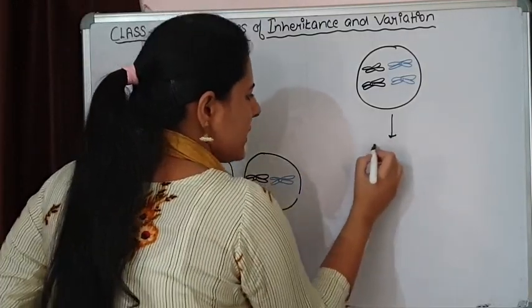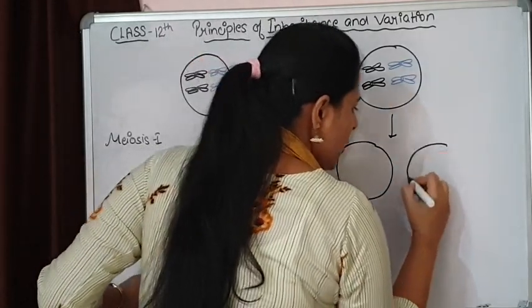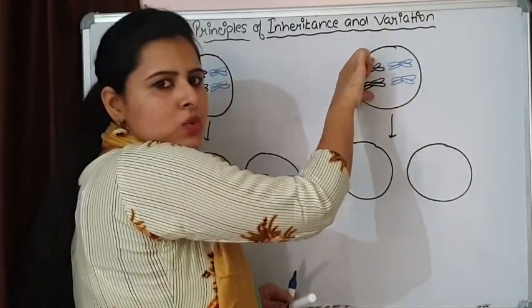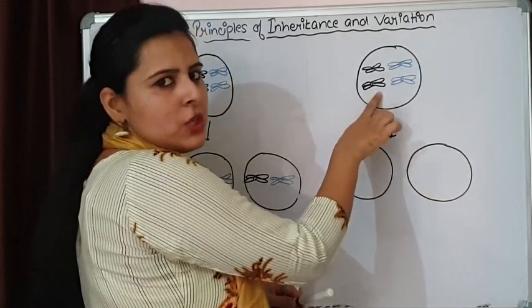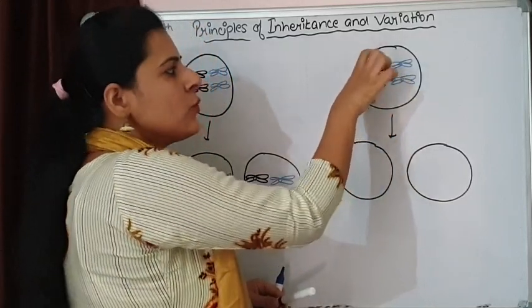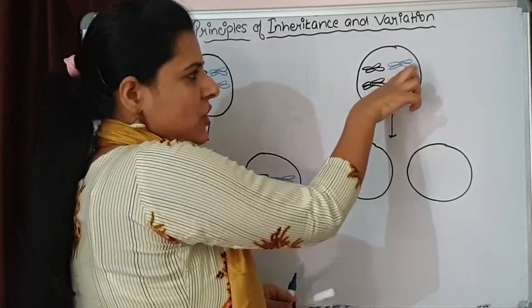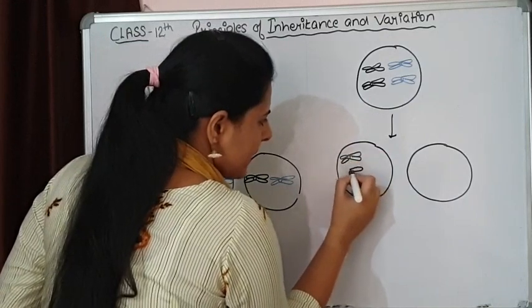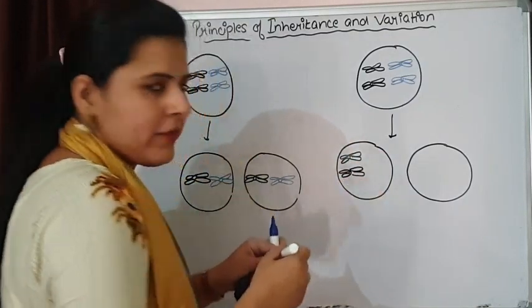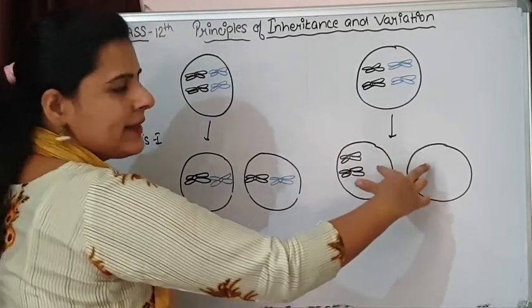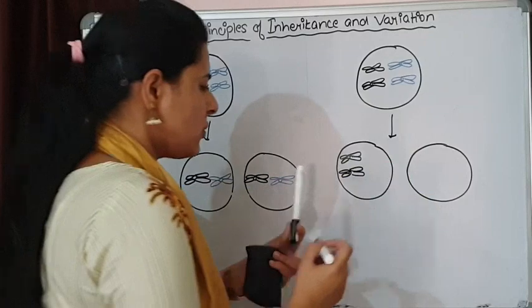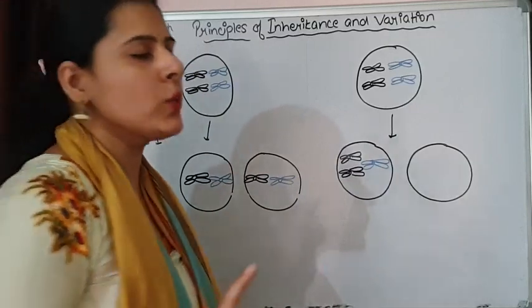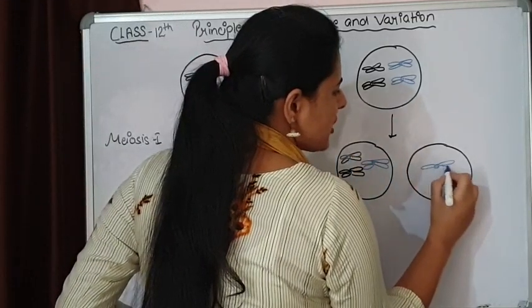Now what happens over here? Here we are going to represent non-disjunction. Non-disjunction means, suppose I am taking this homologous pair and showing non-disjunction over here. That means one cell is going to receive both these homologous chromosomes plus one extra. If it would have a normal division, then they are going to get inherited into different cells, but this is not the case over here. So this is the situation that we are going to have in the process of non-disjunction.